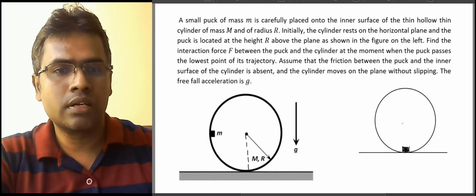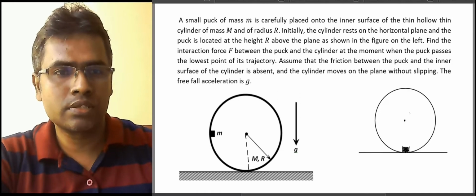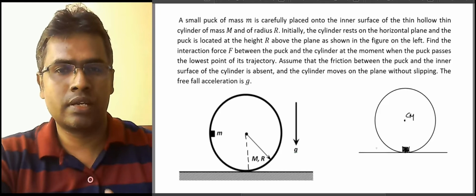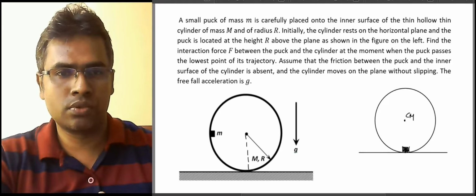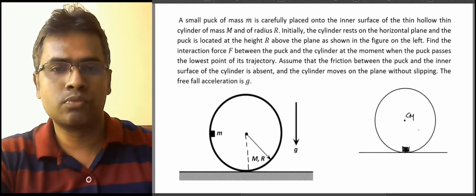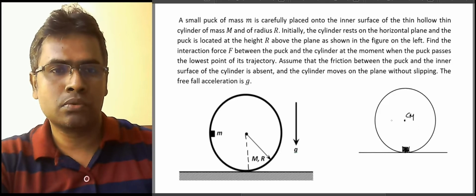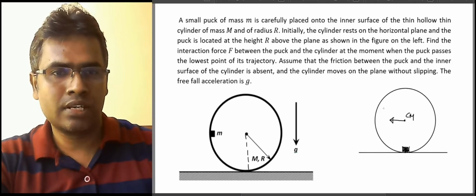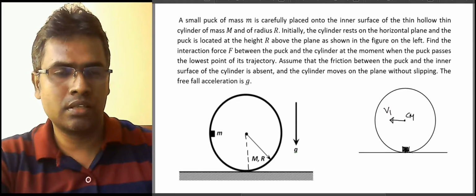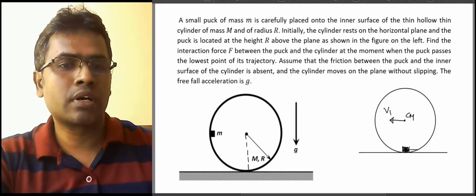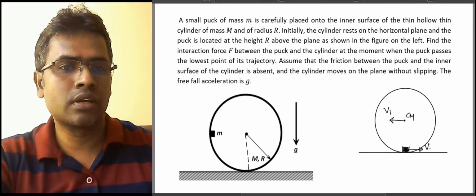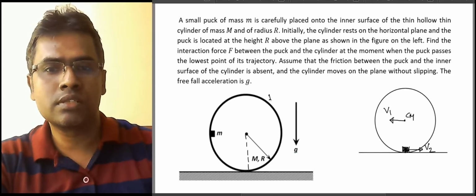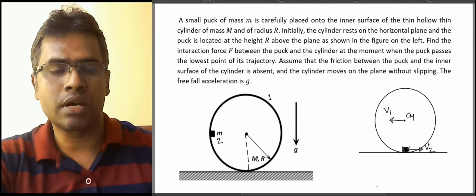So, at this instant, if I take the center of mass of the cylinder, from the problem we can guess that as the puck moves to the right, the cylinder must move to the left. So let's say the center of mass velocity of the cylinder at this instant is v1, and the velocity of the puck to the right is v. Since we are taking subscripts 1 and 2, 1 represents the cylinder and 2 represents the puck.